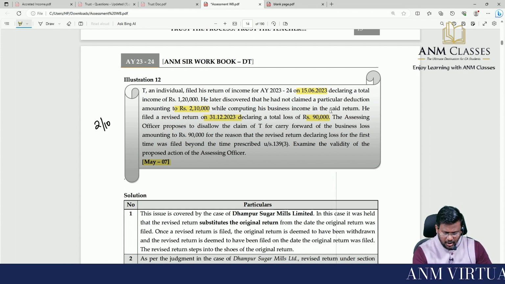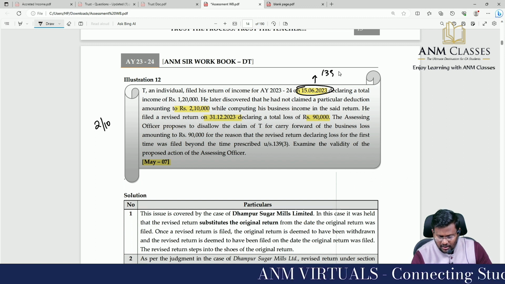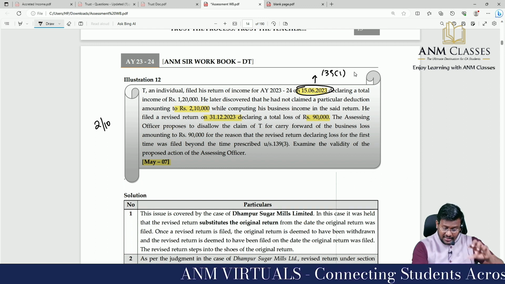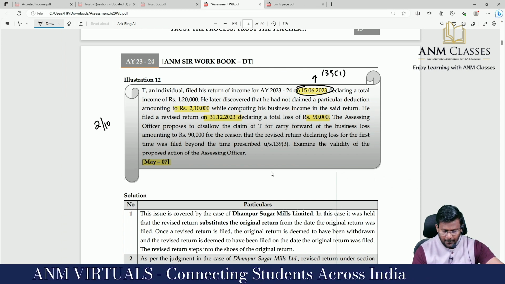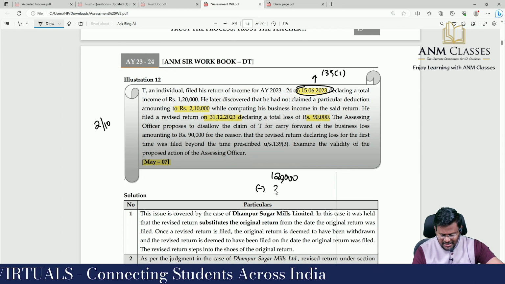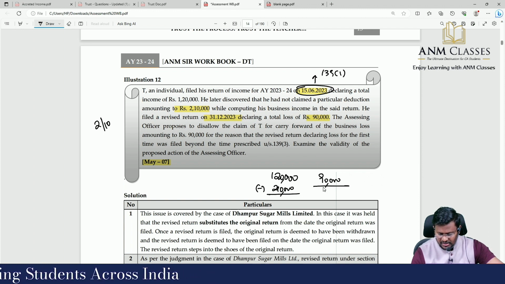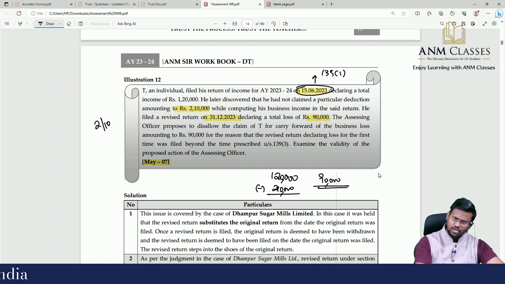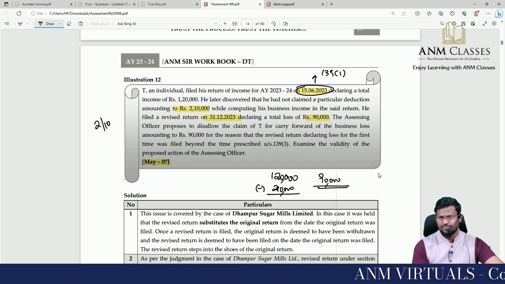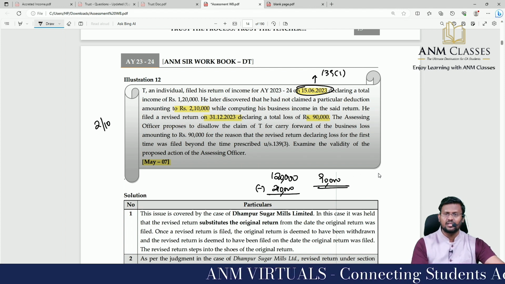So when was the first return of income filed? 15th June 2023. This is a 139 subsection 1 return. And that return was an income return. He later discovered 2,10,000 rupees deduction. 1,20,000 minus 2,10,000 brings a loss of 90,000. Sir, after 139 subsection 1, they have filed 139 subsection 5, and the 139 subsection 5 return becomes a 139 subsection 3 return. Correct.